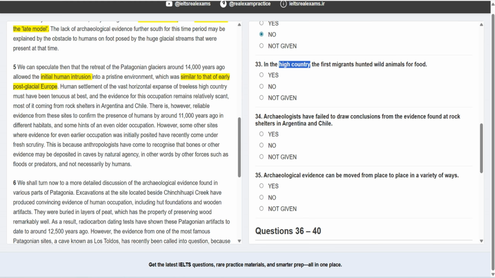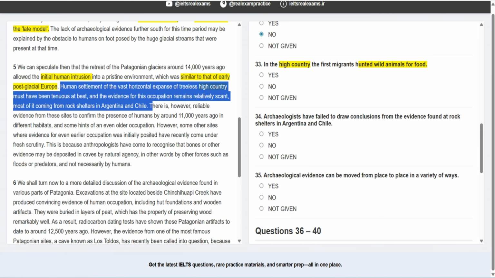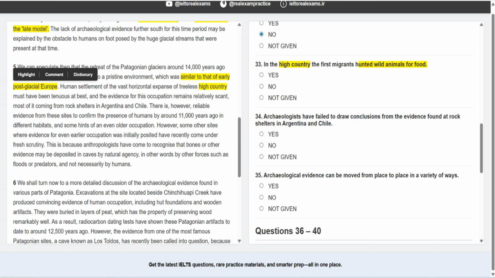In the high country, the first immigrants hunted wild animals for food. So here it talks about the eating habits and the hunting habits of these people. So first we have to find the words high country. That's here. Okay, if you take a look at this part, or even up to this part, let's take a look at it.